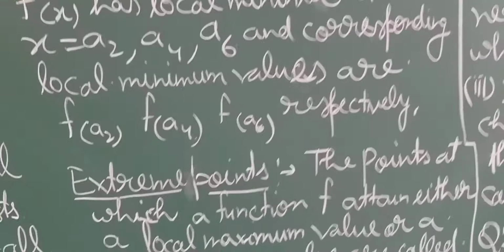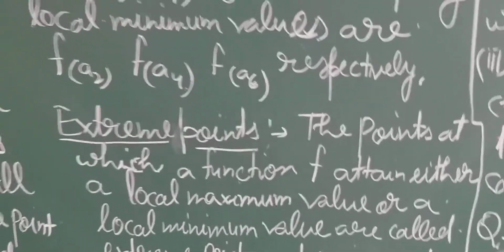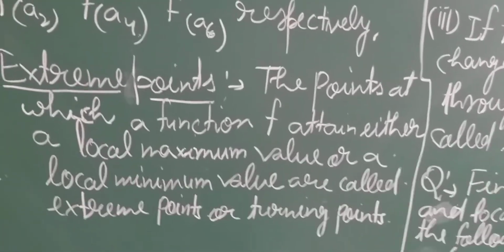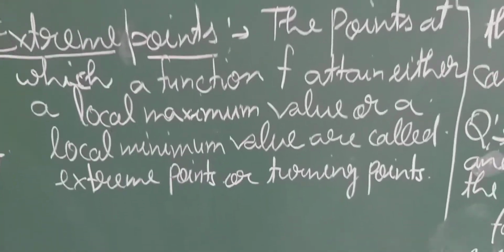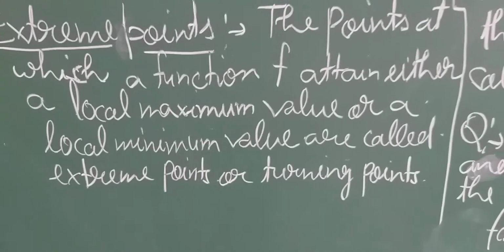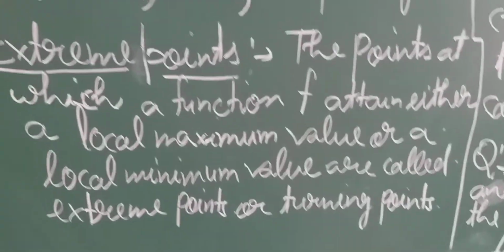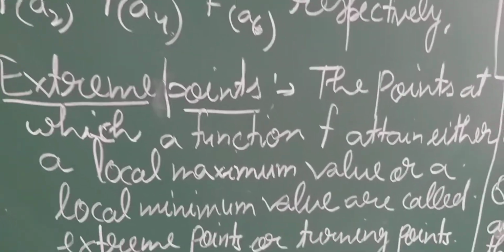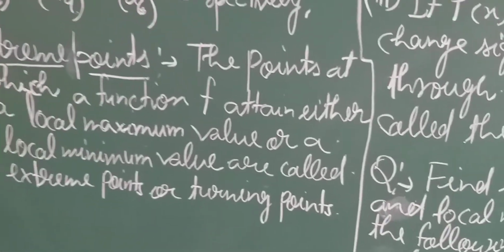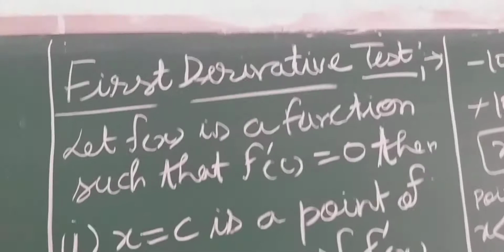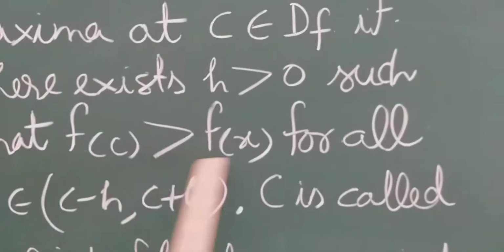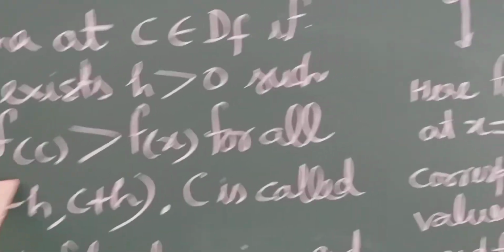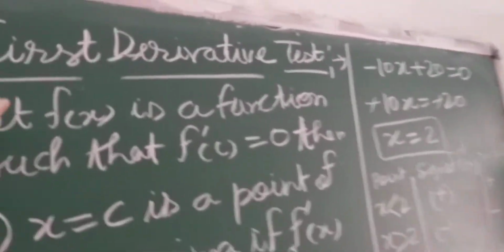Suppose, students, some points are there at which the function attains both values, maximum as well as minimum, or f dash x is 0, then the point is called an extreme point. I will explain this later. Now students, the first derivative test. Here you can see I have not taken any derivative. Okay.